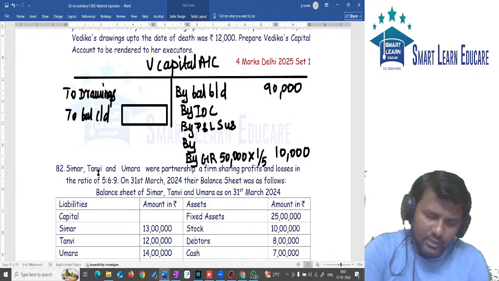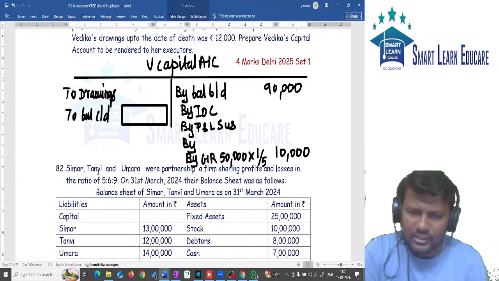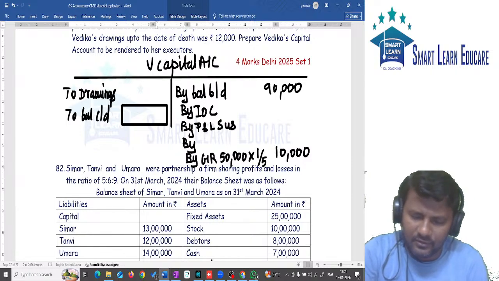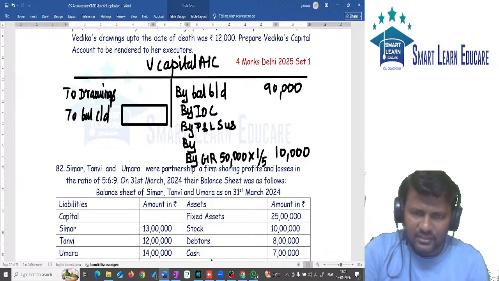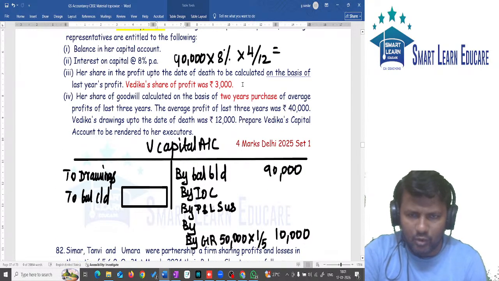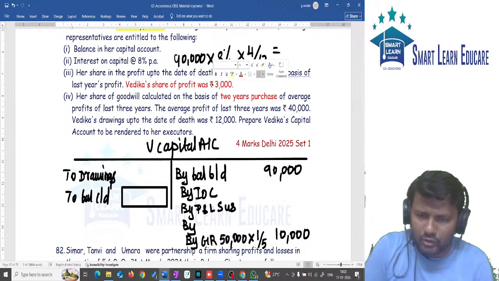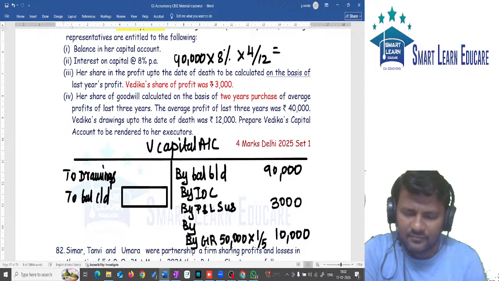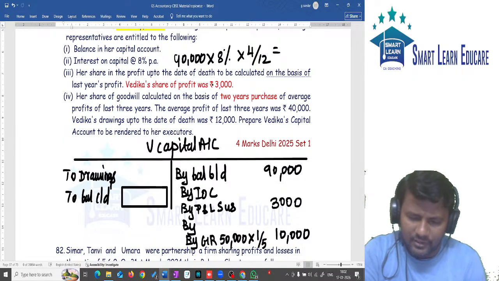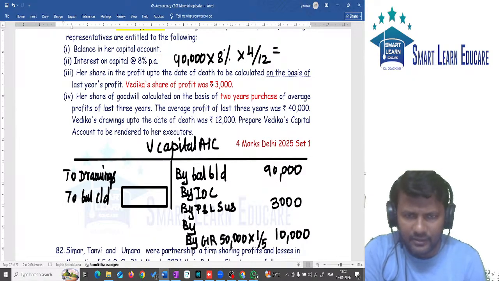Will P&L suspense come now in the question? We would need to estimate the profit and give it. Okay, we do not calculate P&L suspense; the amount is given directly in the question as 3,000. We write that amount as it is. Still it is P&L suspense. Okay? V's share of profit is directly given, 3,000.